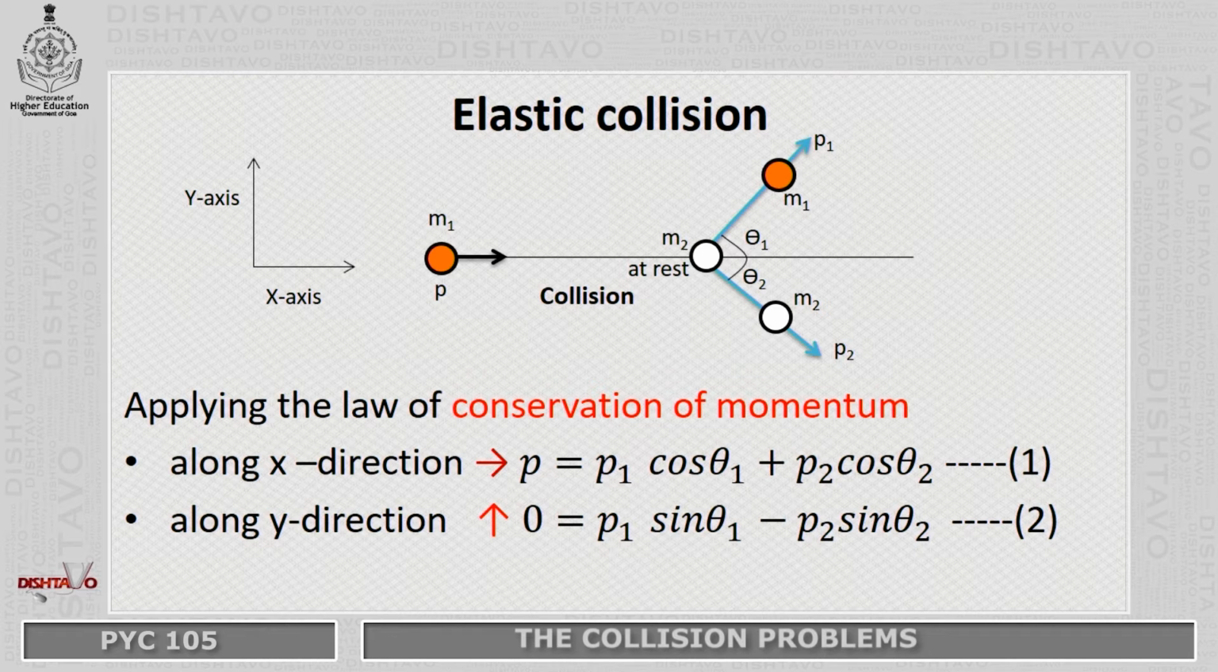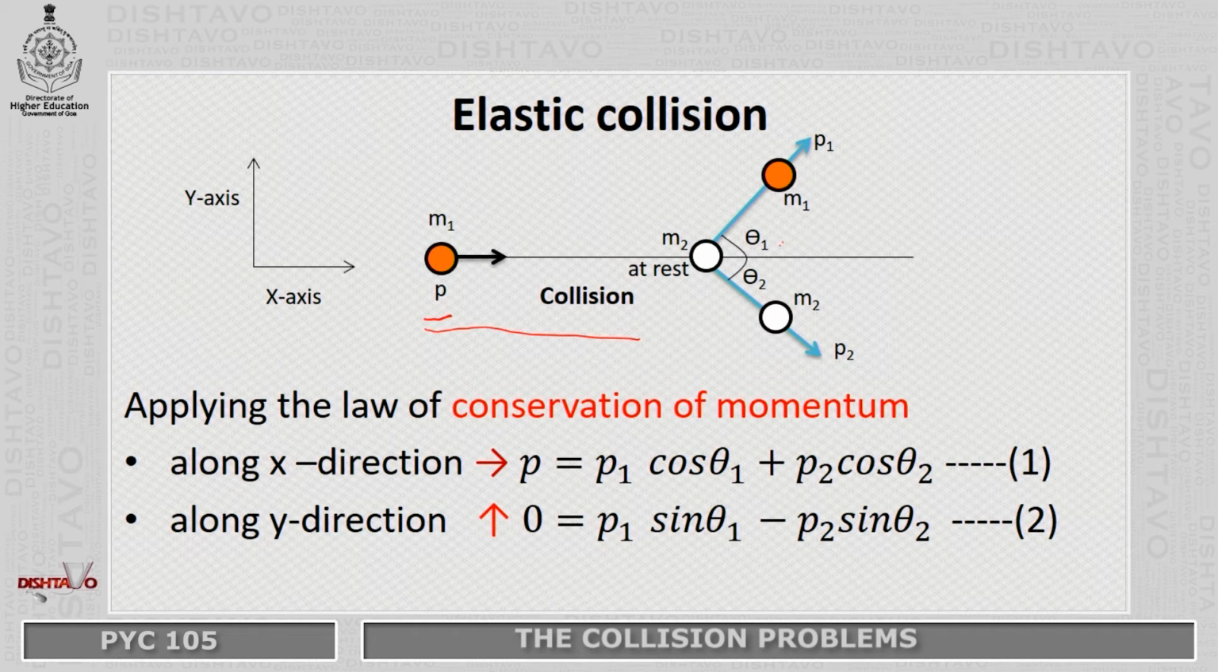We have the mass m1 with the momentum p moving along the x direction, and the mass m2 is at rest. After the mass m1 collides with m2, it is scattered at an angle theta 1, and the mass m2 is moving along a direction making angle theta 2. Let us now apply the law of conservation of momentum.